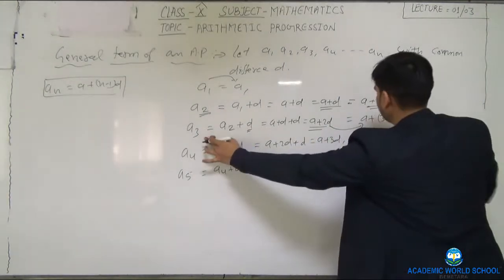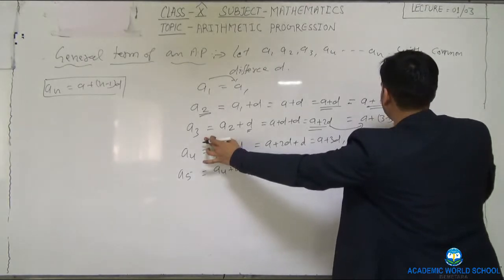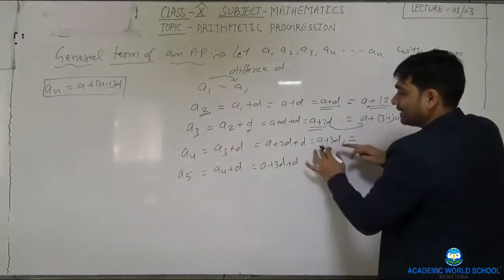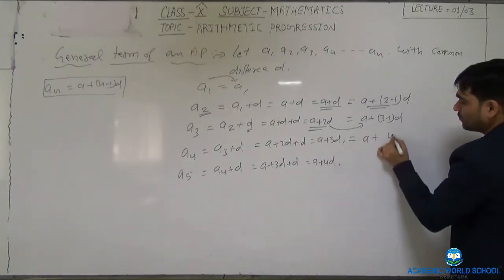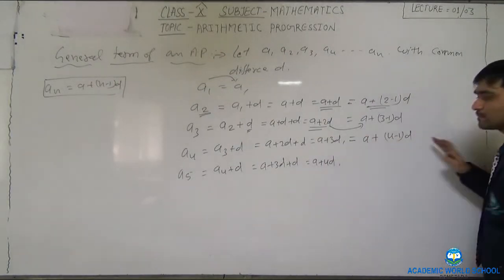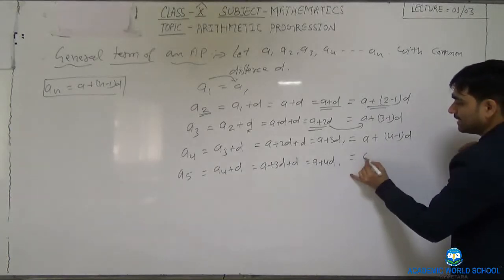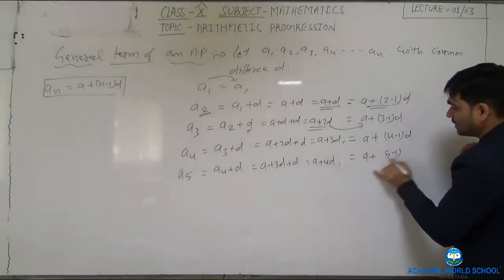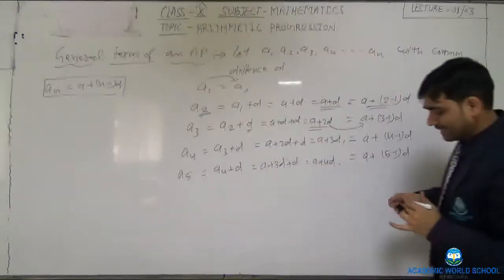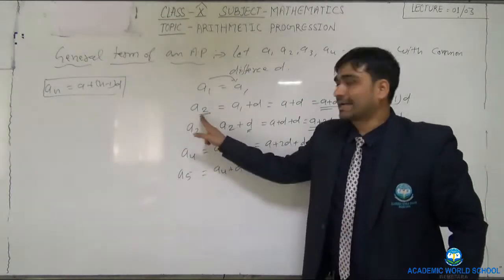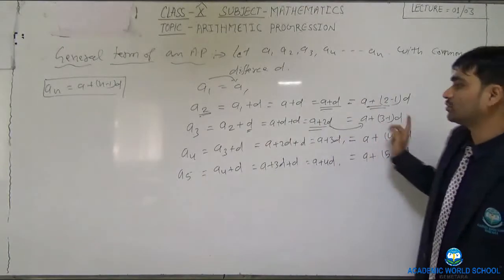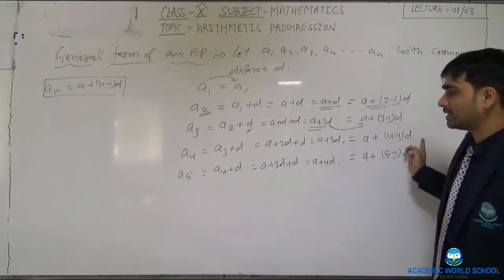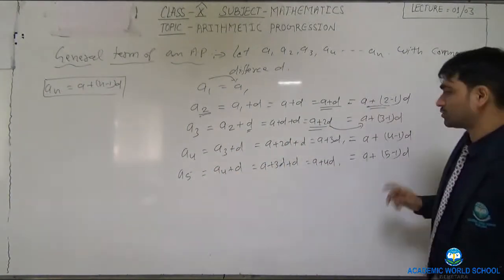So the third term is A plus 3 minus 1 into D. Similarly, if you want to write the fourth term, how can you write? A plus 4 minus 1 into D. Similarly, A plus 5 minus 1 into D. So are you getting the point? Second term, 2 minus 1 into D. Third term, 3 minus 1 into D. Fourth term, 4 minus 1 into D. Fifth term, 5 minus 1 into D.